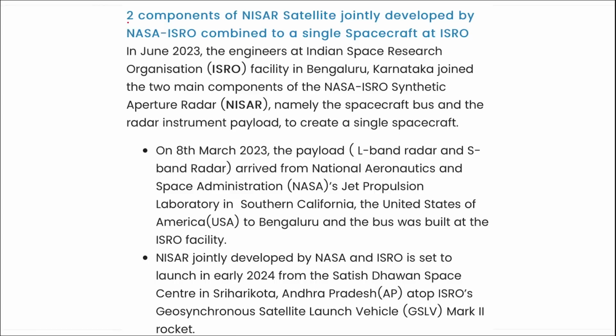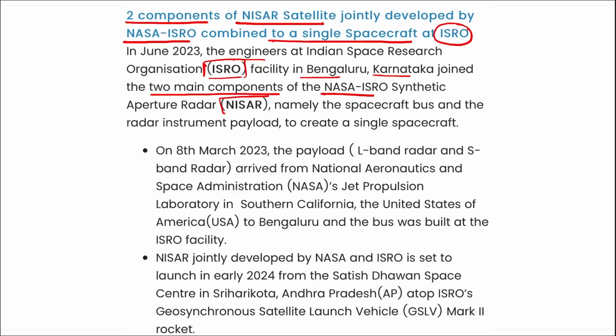Moving on, two components of the NISAR satellite, jointly developed by NASA and ISRO, were combined into a single spacecraft at ISRO. I repeat, the engineers at the ISRO facility in Bangalore, Karnataka, joined the two main components of NISAR, that is NASA ISRO synthetic aperture radar, right? It was namely the spacecraft bus and the radar instrument payload to create a single spacecraft. Highly important, take a note of it, right?